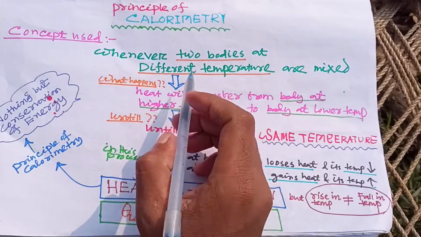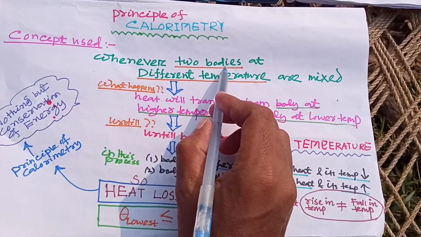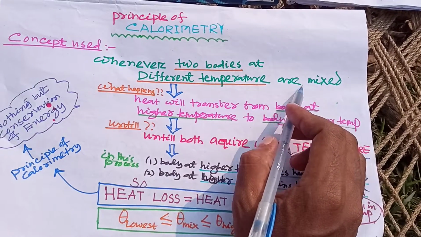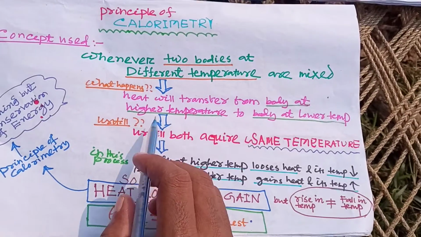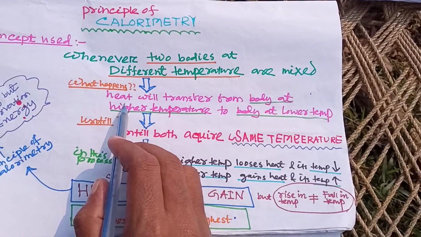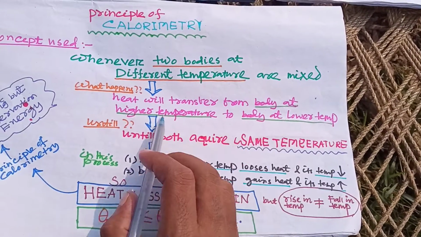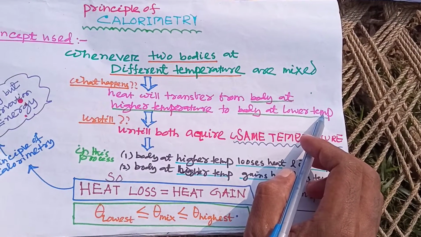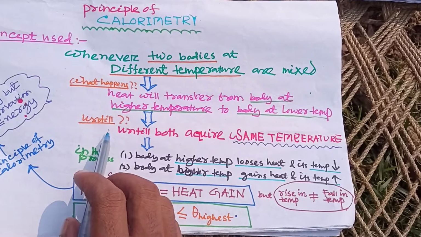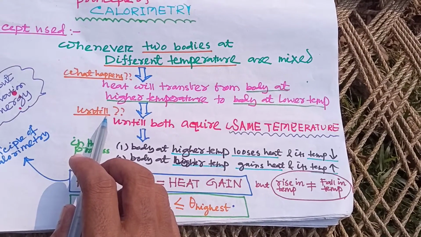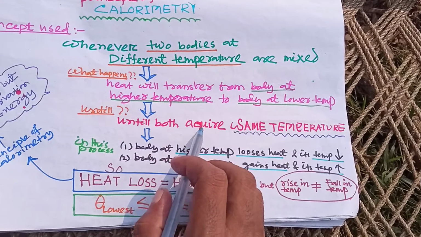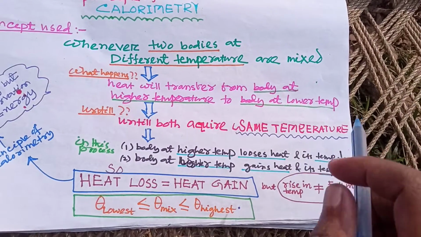Whenever two bodies at different temperatures are mixed, what happens? In this case, heat will transfer from the body at a higher temperature to the body at a lower temperature. How long will this process take place? This process will take place until both acquire the same temperature.